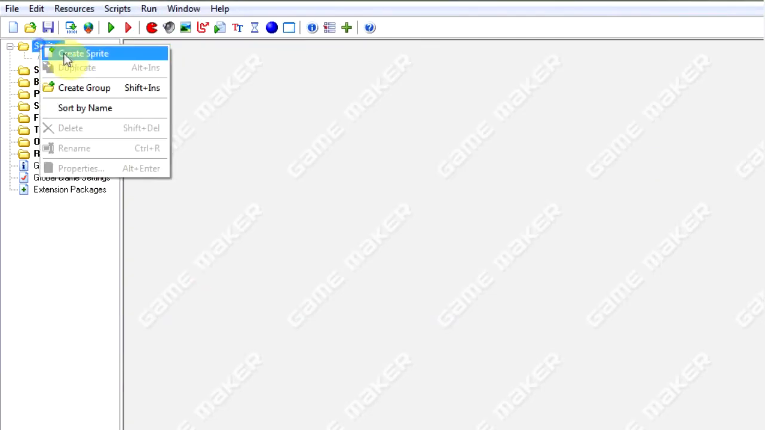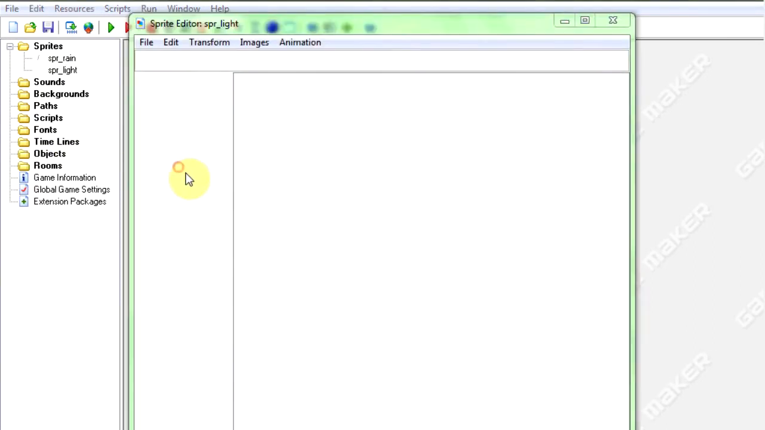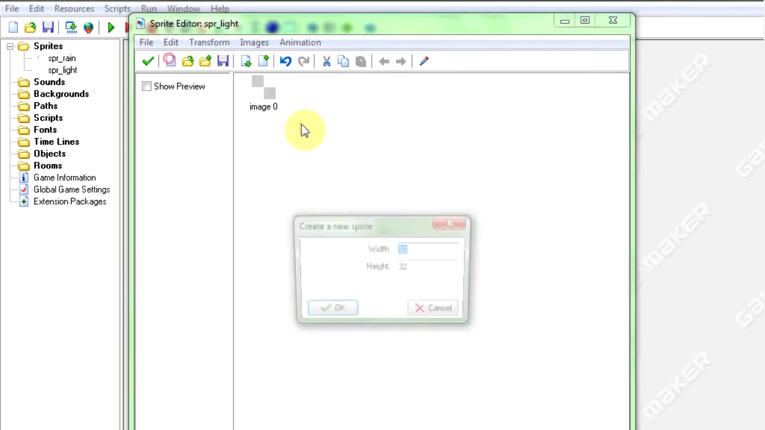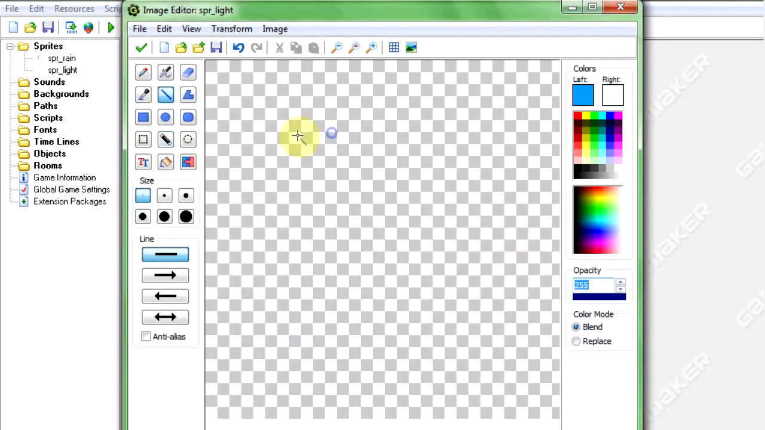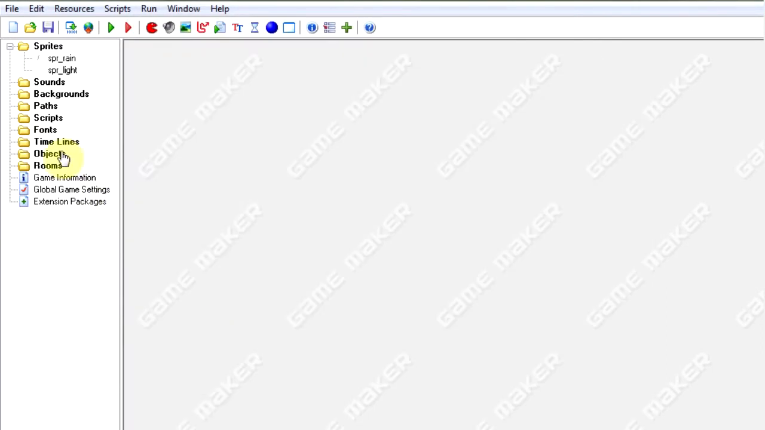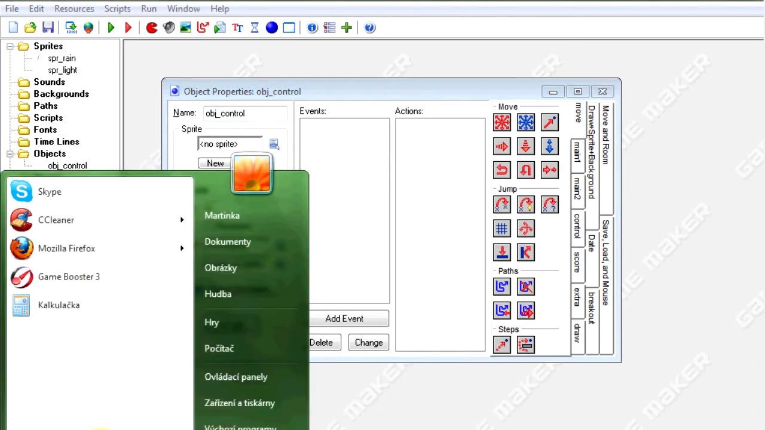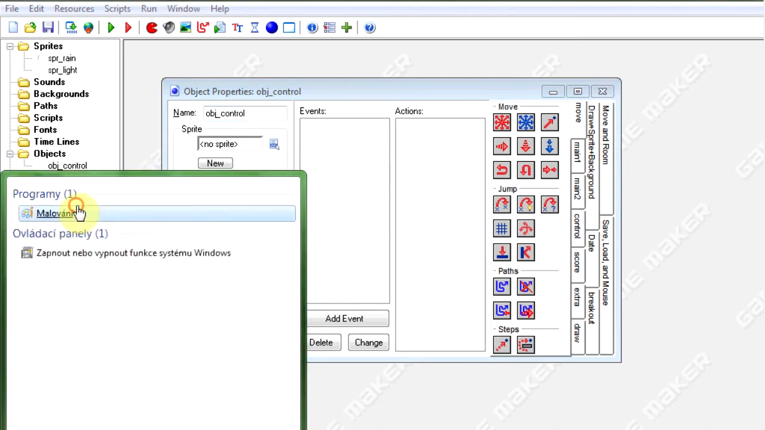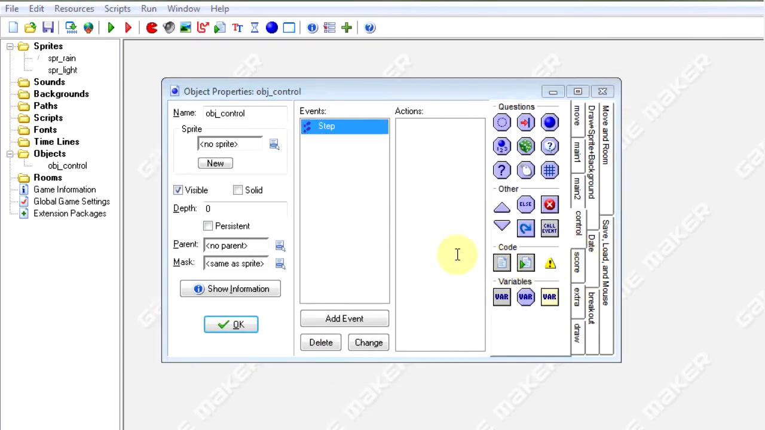Okay, and also make the sprite light, that will be for lightning, and its width will be 640 and height will be 480, and fill it with white color, like that. Okay, now make a new object and name it object control. And now let me open this, and I'm going to show you what we are going to do. So step event, control, execute code.